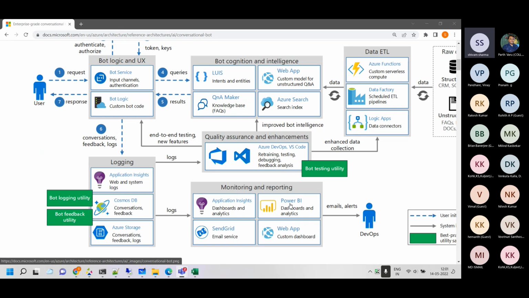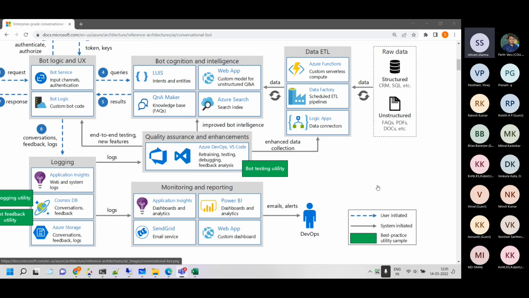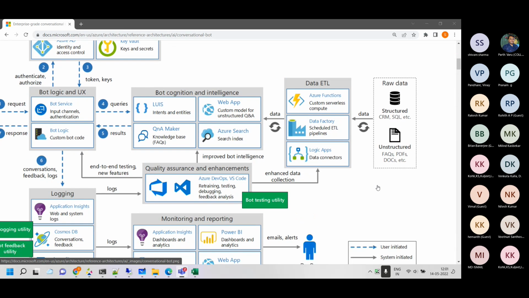For monitoring and reporting, we are using Power BI for the reporting purpose. For monitoring, we haven't created anything yet, but you can do that in a very easy manner with Application Insights for all the applications there. We are using LUIS for language understanding, QnA Maker, Search also, and Text Analytics, which is not on the screen, but that's also being used. Data we manually uploaded. We didn't use any ETL to do that, neither Data Factory, nothing like that. I manually uploaded all the data.